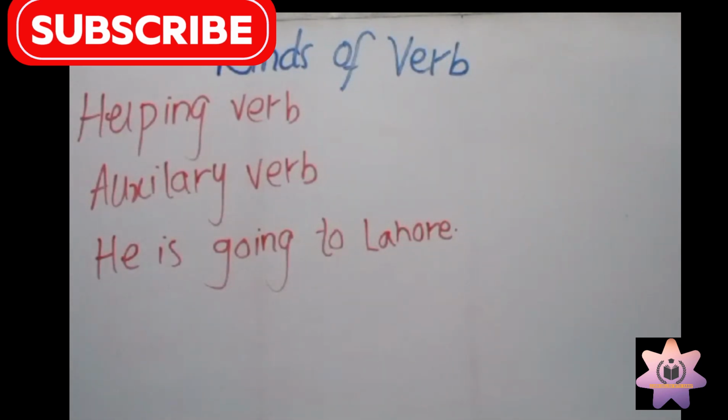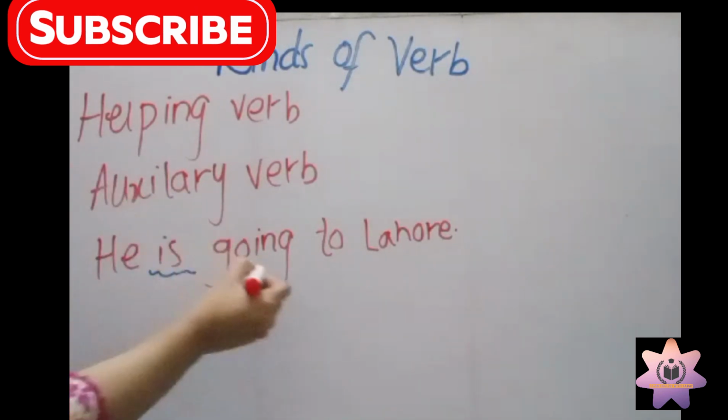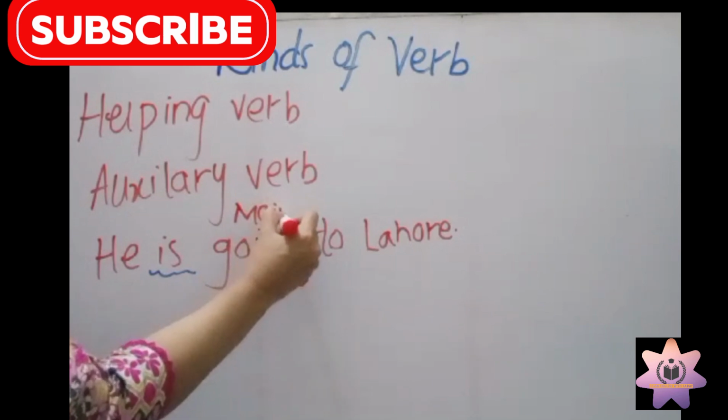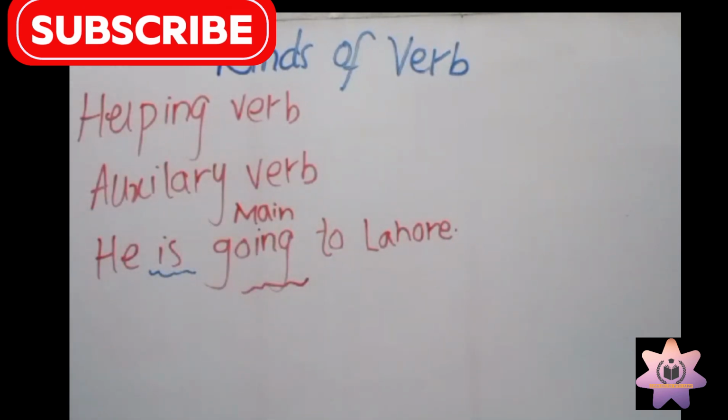So where is the helping verb? Is is called helping verb. Going is called main verb. And auxiliary verb is also called helping verb. Here I am going to write examples of helping verbs.